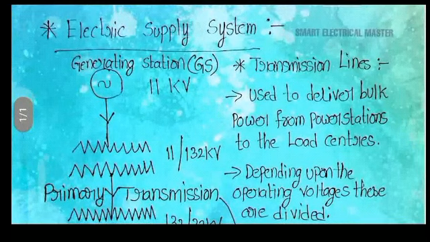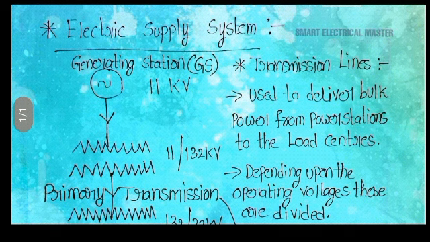Today we are going to discuss the electrical supply system. In this system, mainly the transmission of power from the power station to the consumers, this we call an electrical supply system. The electrical supply system mainly consists of transmission lines and distribution lines. The major part is going to be the transmission lines.